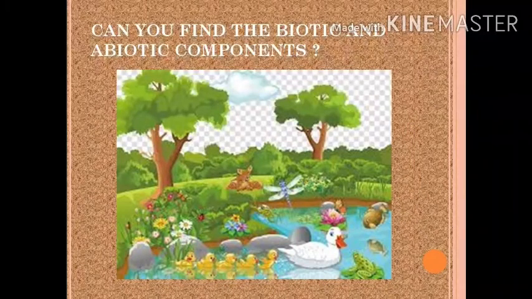Here we have a picture. Can you find the biotic and abiotic components? Both are natural components. Biotic is living organism, abiotic is non-living elements. So make a list and find out the components.